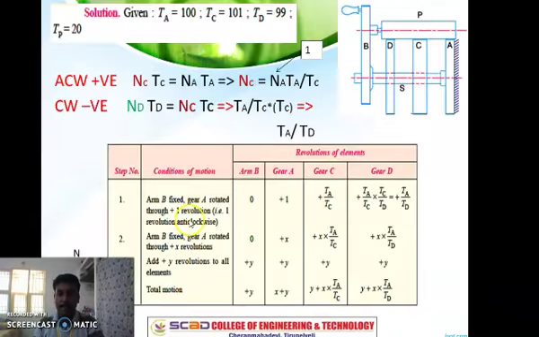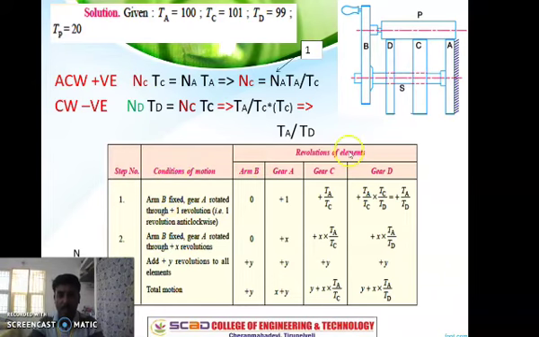See here, this can be easily solved by means of a simple tabulation. We have the teeth of A, teeth of C, teeth of D, and the planet gear teeth P, that is given in the problem. First, we are going to solve this problem by means of 4 different steps. First step, based upon the condition.